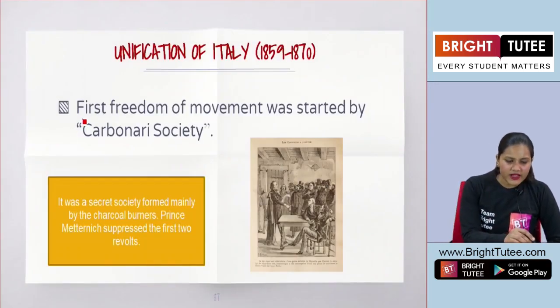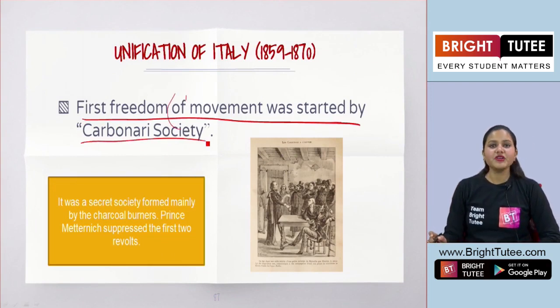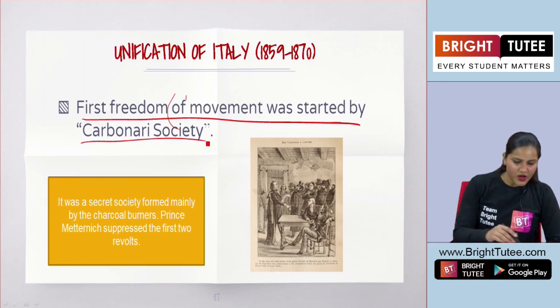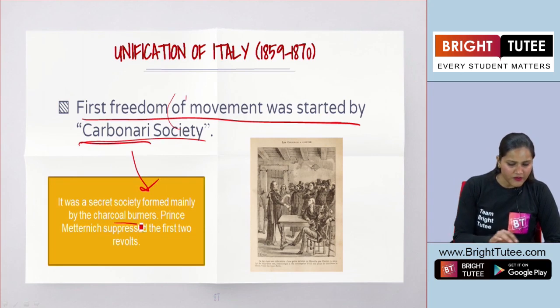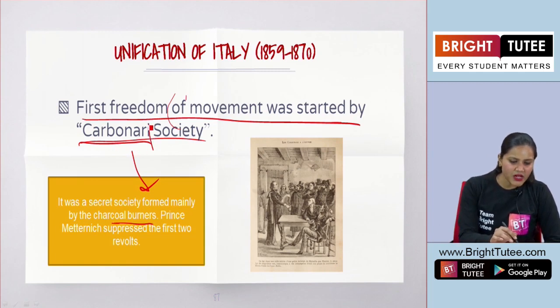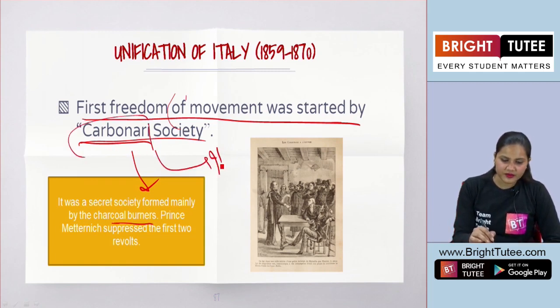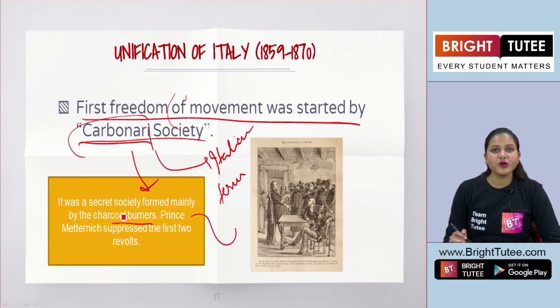Now in Italy, the first freedom movement was started by the Carbonari Society. Now here, this was a secret society mainly formed by the charcoal burners. One interesting fact here is that the term Carbonari is the Italian term for charcoal burners.